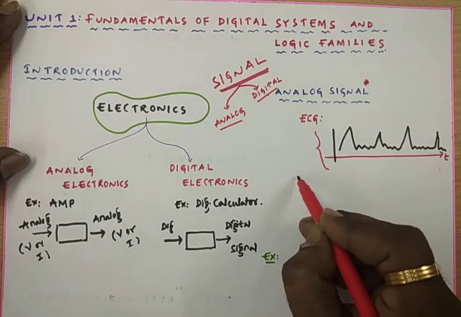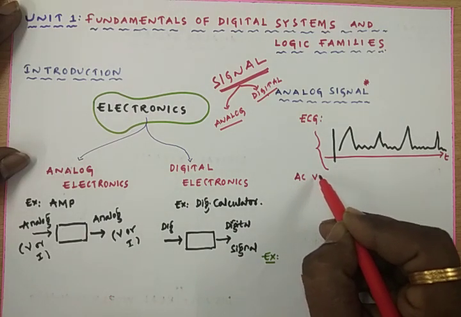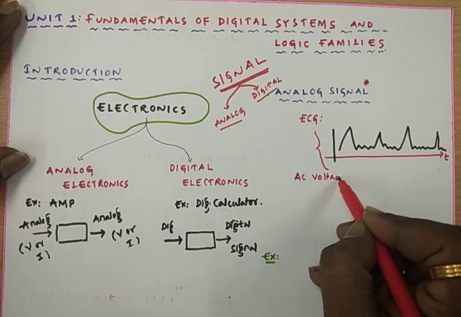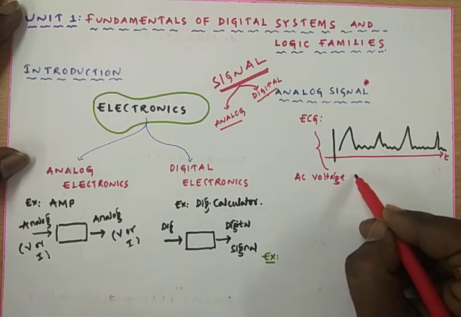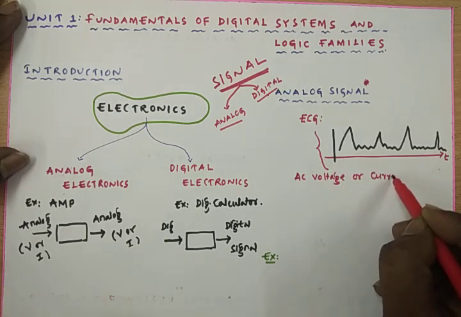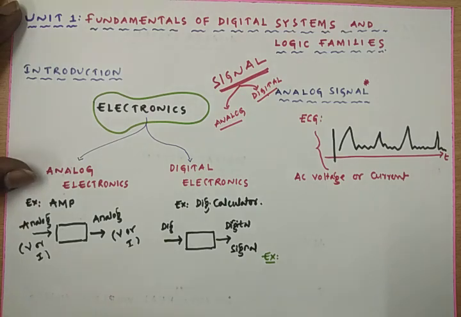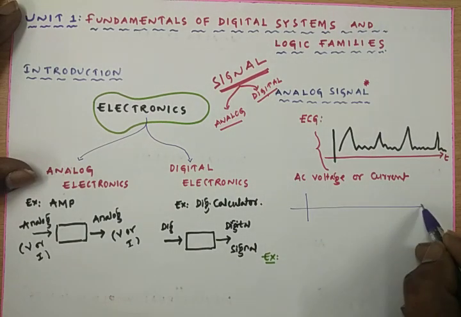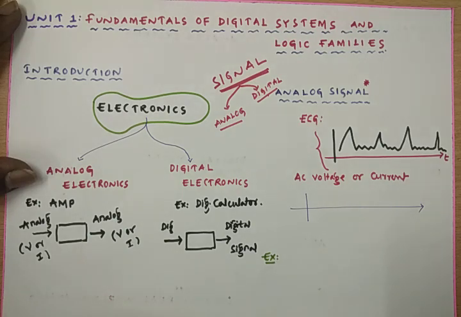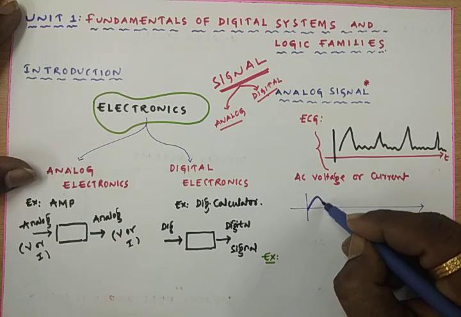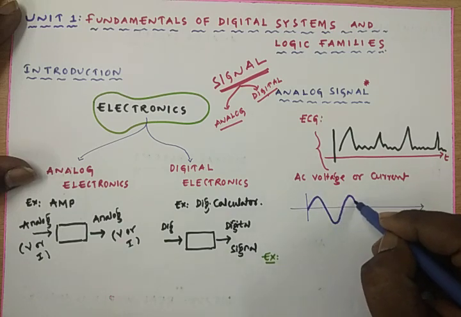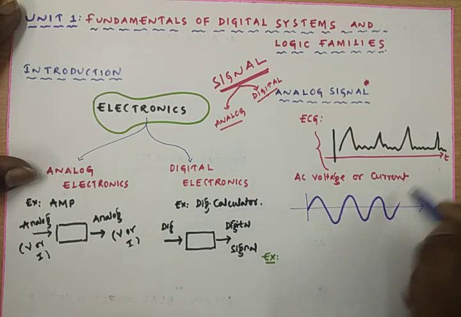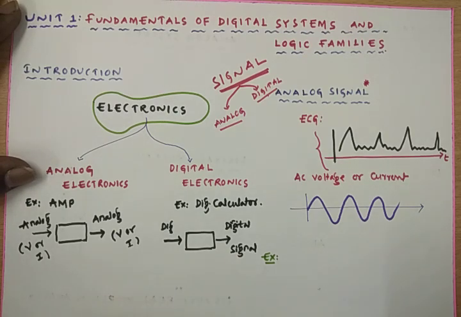And if you go with the AC voltage or current signal, AC stands for alternating current, and the signal is like this. It has positive and negative halves. This is a sinusoidal signal.